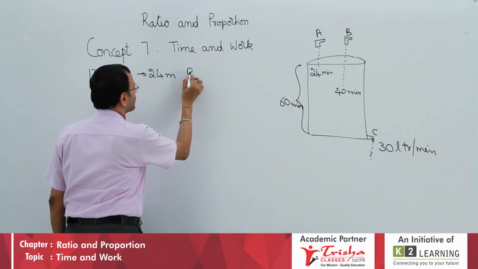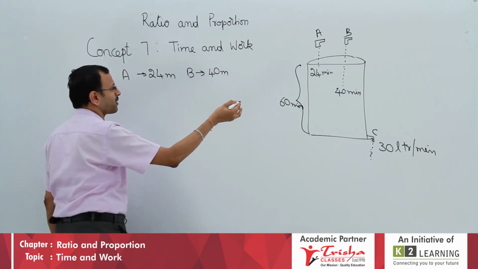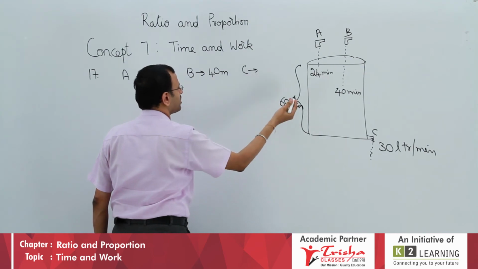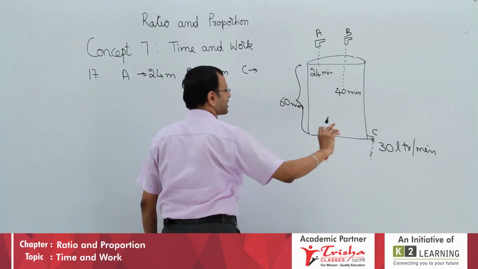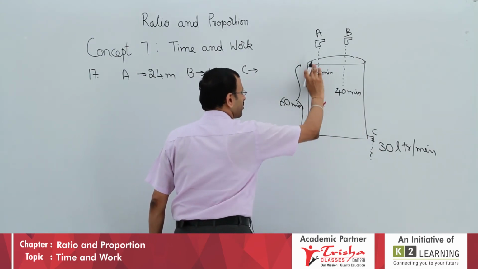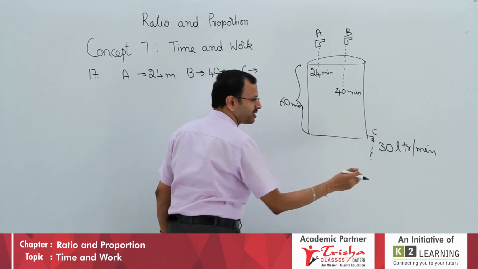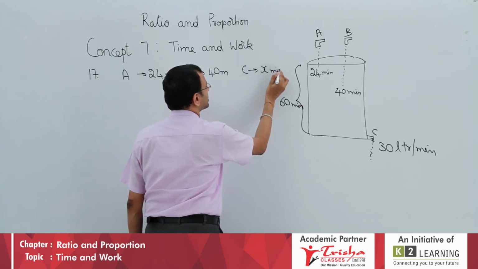Tap B will fill in 40 minutes. The drain pipe, which I called C here, will empty it in how many minutes? This is the capacity, this is the rate at which it is emptying it. It is not given; this will empty the whole tank. If the tank is full and only this is opened, in how many minutes it will empty, we don't know. I will call it X minutes.